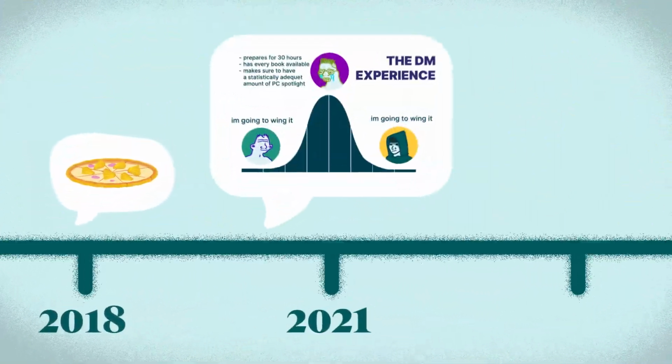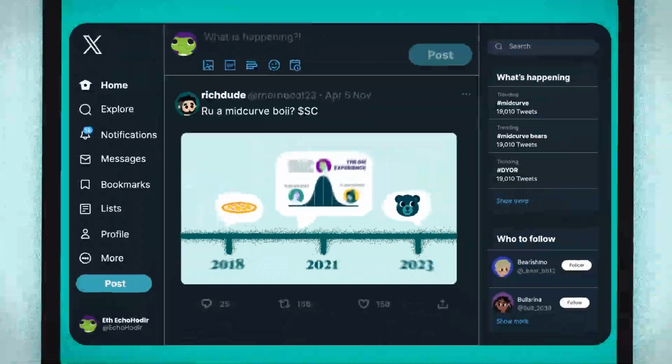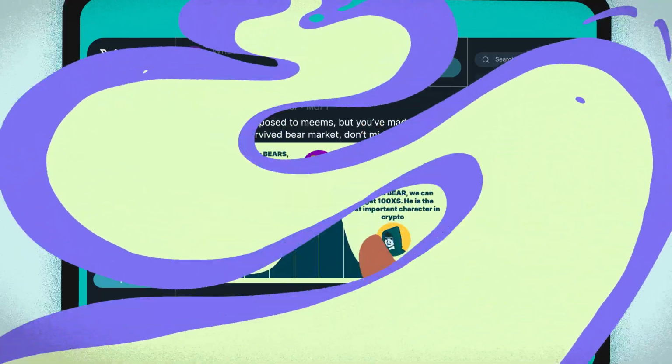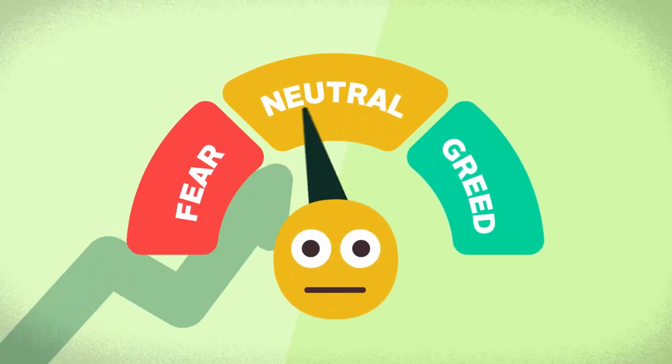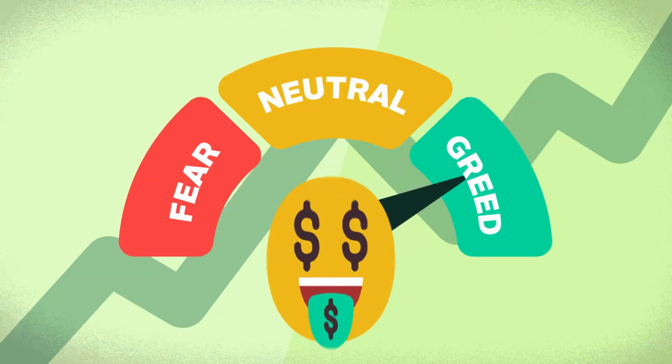Due to its versatility, the meme has been used in many topics and debates outside crypto since 2018. Eventually, the Midcurve meme found its way into crypto Twitter. Recently, the meme saw a resurgence in early 2023 as the sentiment in crypto was still rather fearful despite the markets being on an uptrend.